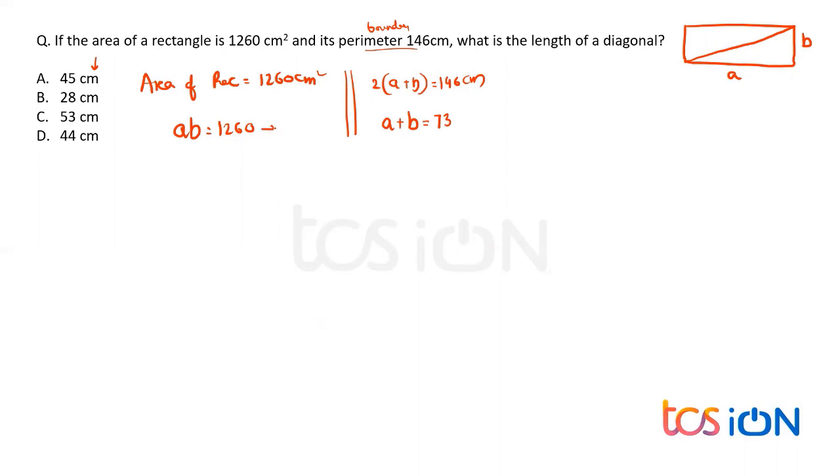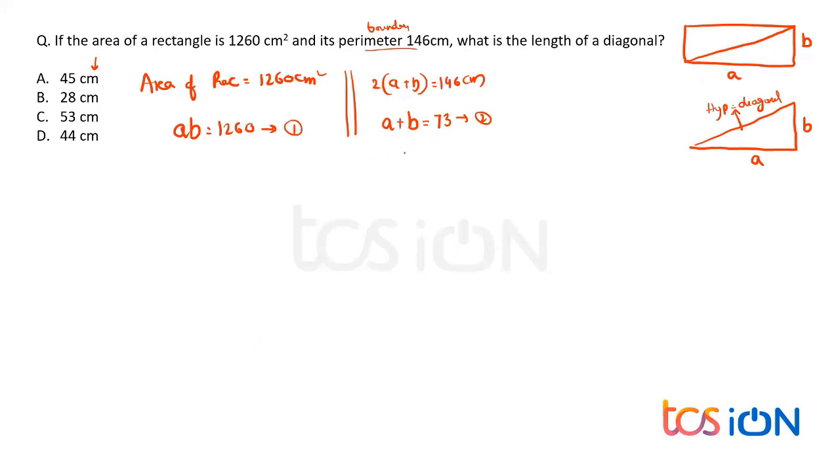Now from these two equations, what do I require? Definitely I need to answer the diagonal. How can I get the diagonal? If you observe, it's simply through Pythagoras theorem: side square plus side square is equal to hypotenuse square, and that will give you the hypotenuse, which is the diagonal length. So how to answer this? Only when I know the sides of the rectangle. So I need to get the a value and the b value. How to do that? Simply by substituting one into the other.